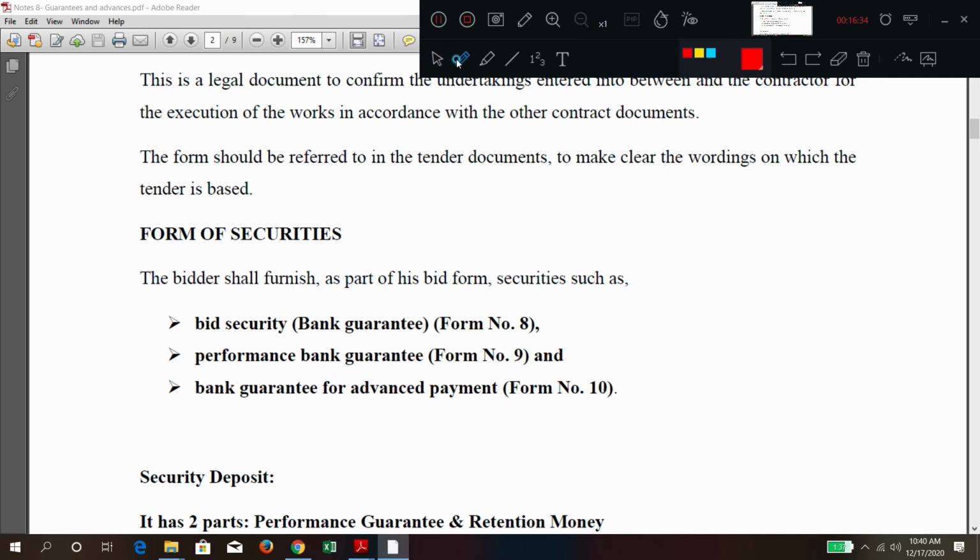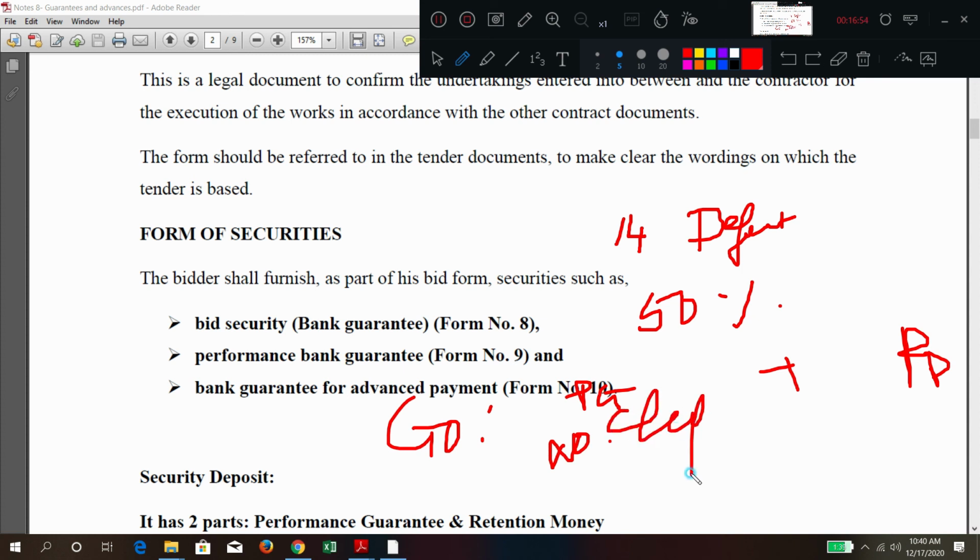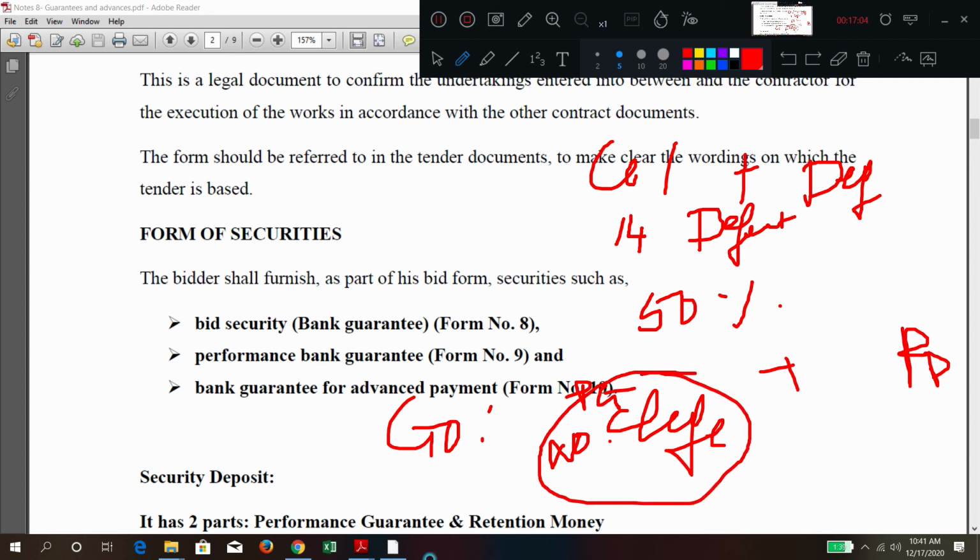After the defect liability period is completed, 50% of the total deducted amount, both RD and the performance bank guarantee, will be given. The remaining 50% is given when the no defect certificate is issued. So the contractor gives a project completion certificate, and one year later, when the defect liability period is completed, the no defect certificate is issued.